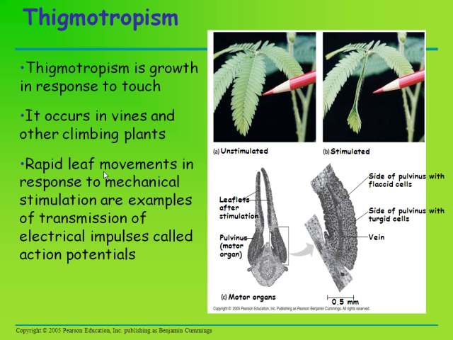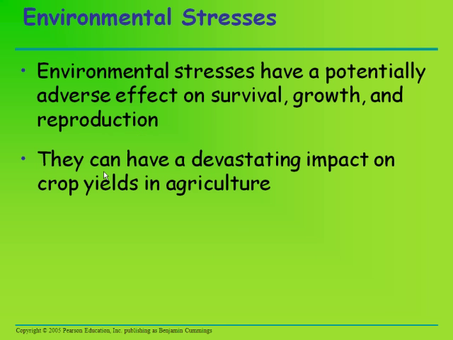The curvature of the motor organ, the pulvinus, is caused when motor cells on one side of the pulvinus lose water and become flaccid. On the opposite side, they retain their turgor. So these cells are bigger than these, so it will bend and the leaflets will close after stimulation.